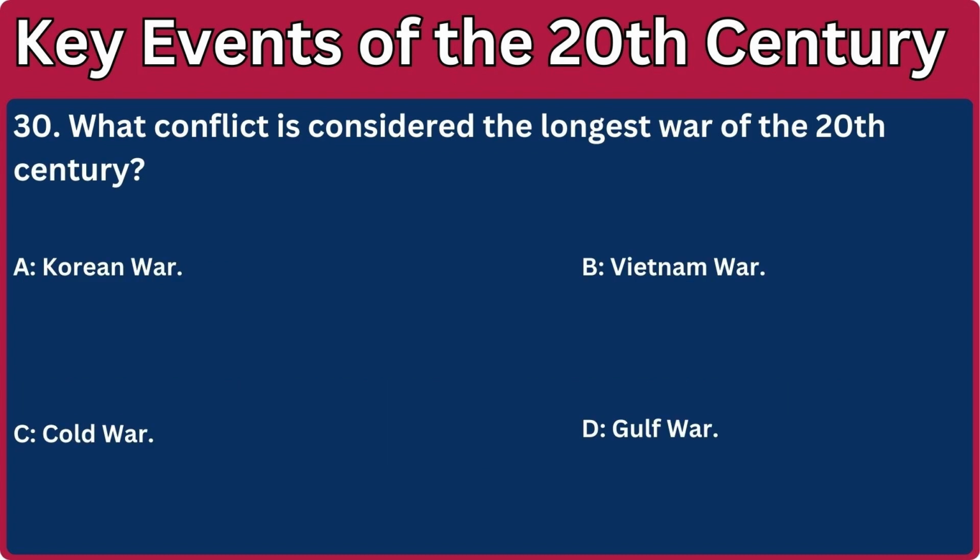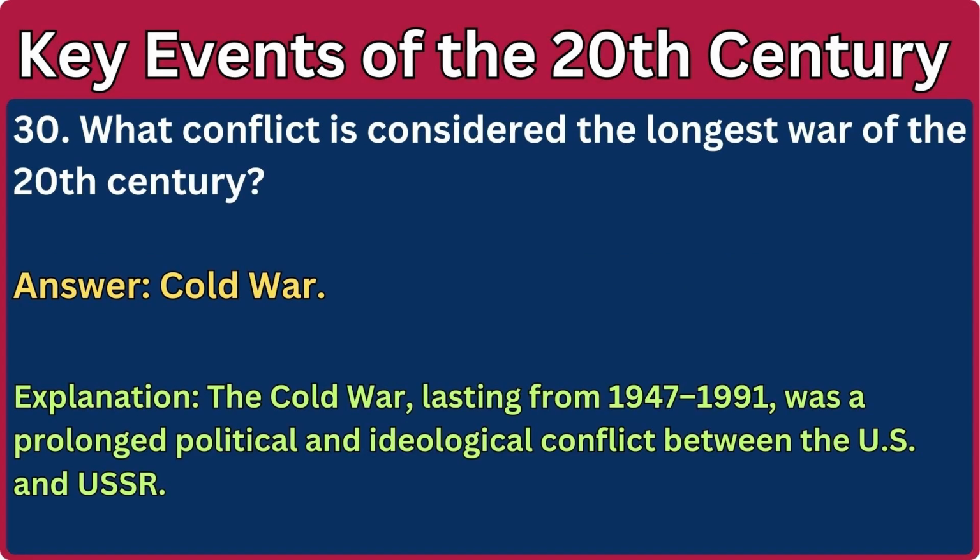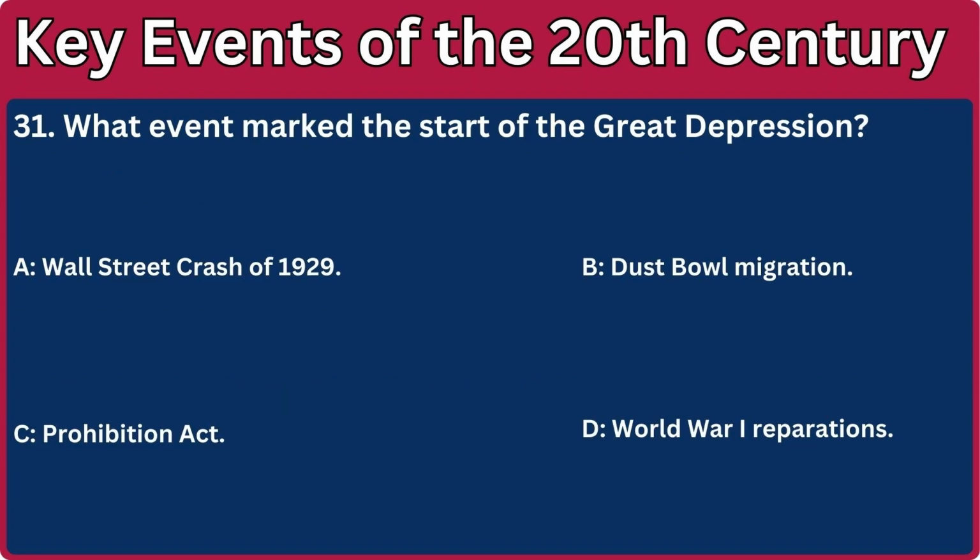30. What conflict is considered the longest war of the 20th century? A. Korean War. B. Vietnam War. C. Cold War. D. Gulf War. Answer: Cold War. Explanation: the Cold War, lasting from 1947 to 1991, was a prolonged political and ideological conflict between the U.S. and USSR.